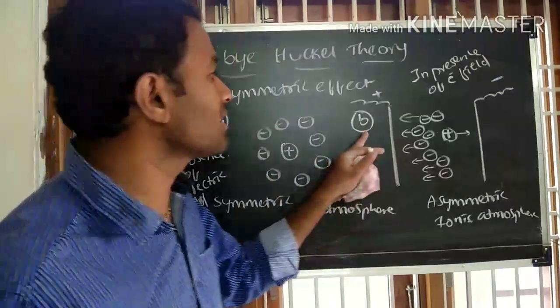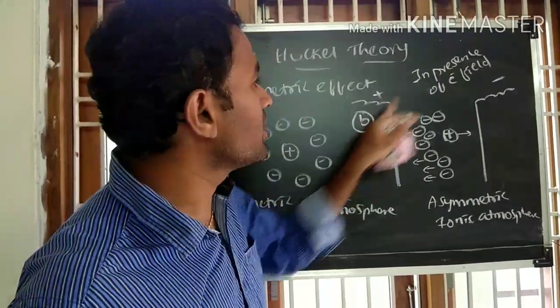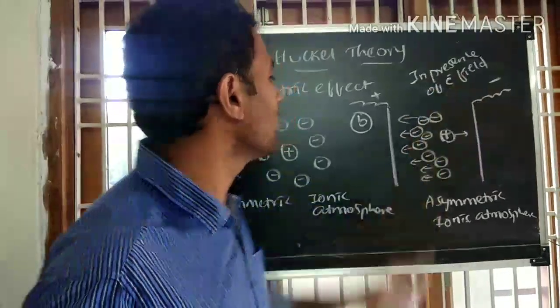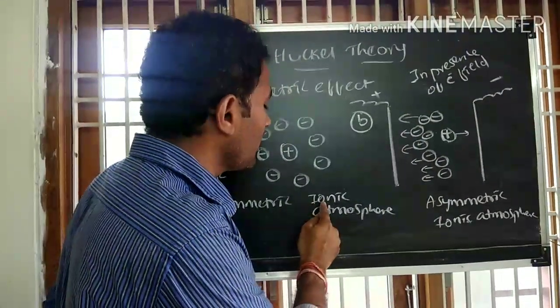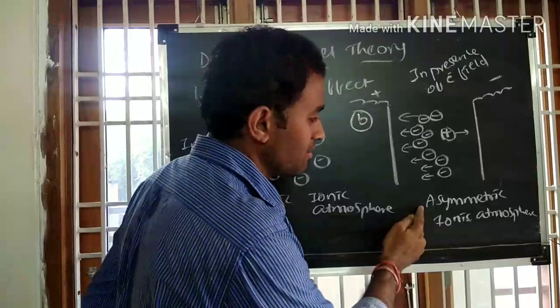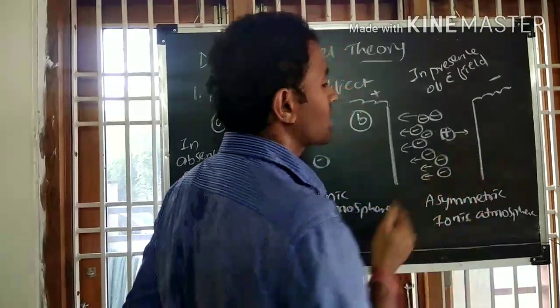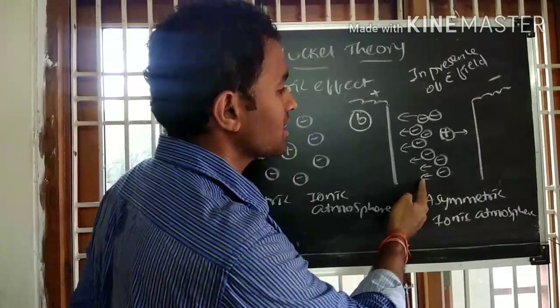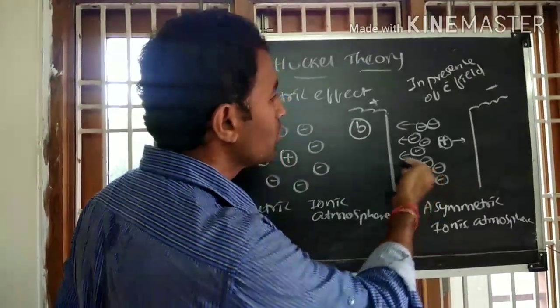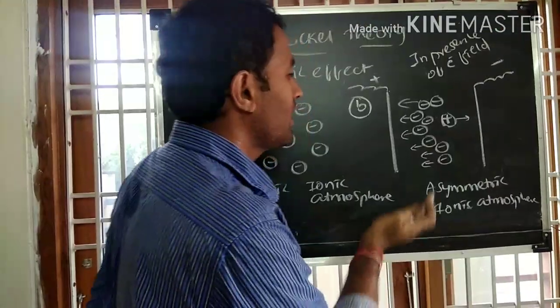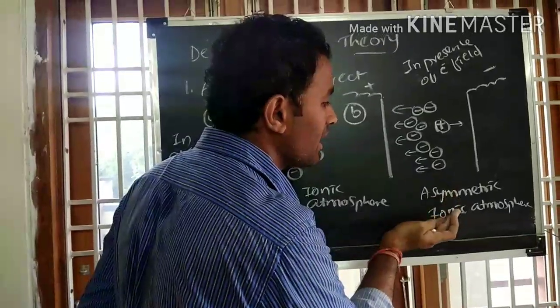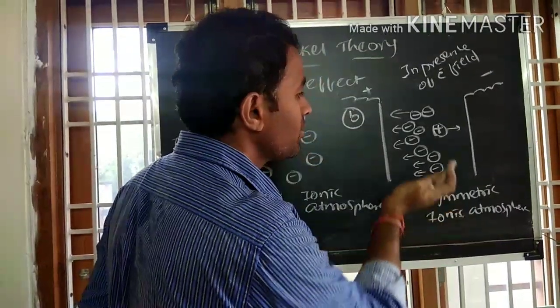But in case of B, that is in presence of electric field, the symmetrical ionic atmosphere will become asymmetric. The central ion, which is a cation, will tend to move towards the cathode, whereas the oppositely charged ionic atmosphere will move towards the anode. As a result, an asymmetric ionic atmosphere will be formed.